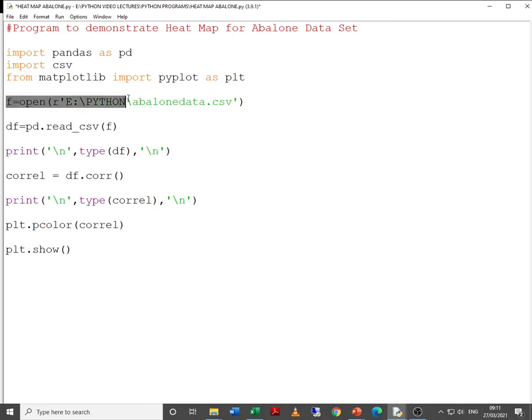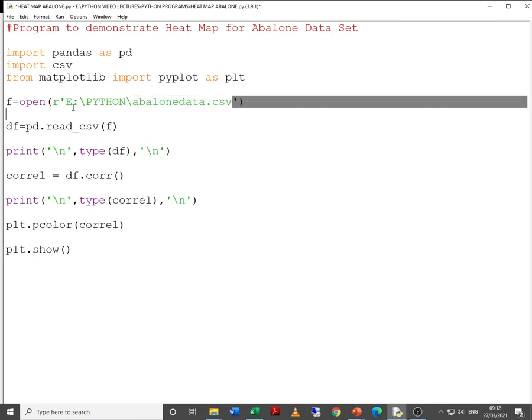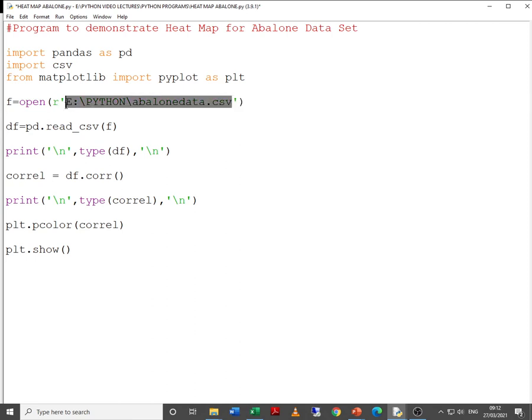Then you are opening the file. Remember the path, this is the path where you are storing your CSV file. If you are saving the CSV file somewhere else, then you have to give the path according to that location. Again I have put R over here. Sometimes Python does not correctly identify these slashes as a file location, so we use R to indicate that it's a raw string.